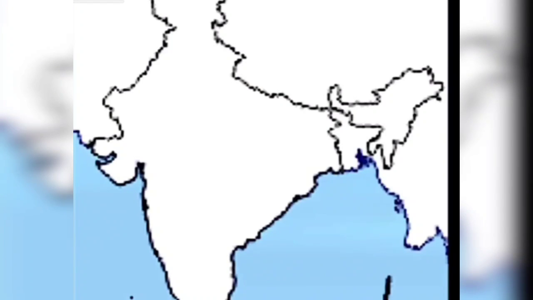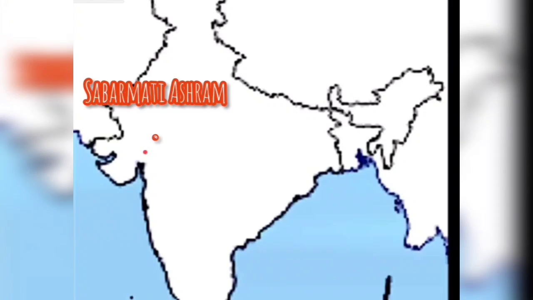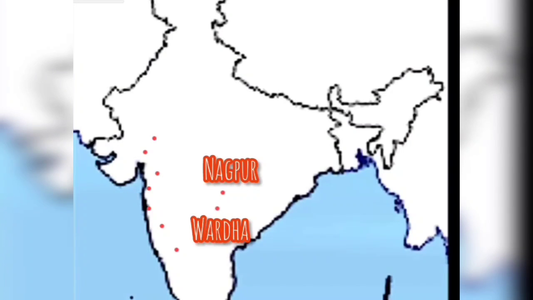Gandhiji conducted the Kheda Satyagraha, no? It is located near Ahmedabad. Then the Sabarmati Ashram location. Gandhiji's Sabarmati Ashram is also located in Ahmedabad. Then the next one, Bardoli. This bend is there, no? This is Dandi. Then Bombay, Pune, then Satara. Then Nagpur. Then Wardha. So these are the places.